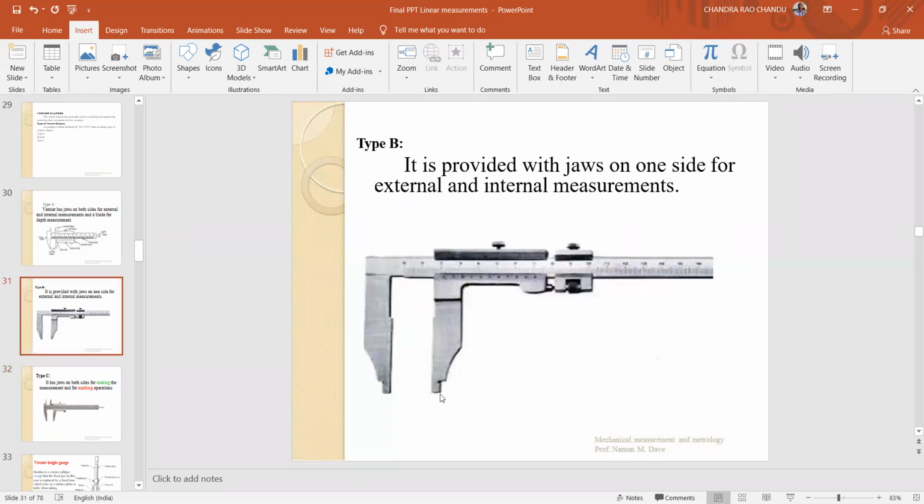Type C and type B both are the same. In the case of type B and type C, you always add the width of the two jaws in order to get the internal dimension of the given object.